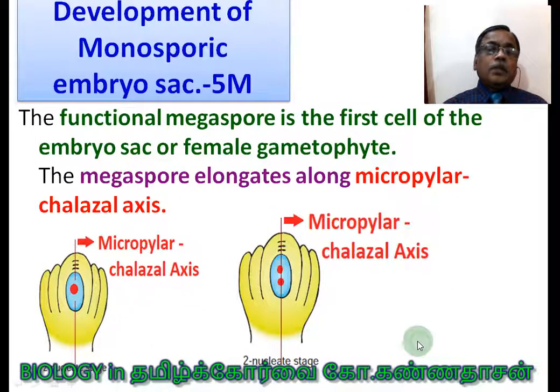Next, development of the monosporic embryo sac. We are going to discuss exclusively the monosporic type, and this can be asked as a 5 mark question, student. The functional megaspore is the first cell of the embryo sac, or female gametophyte. The megaspore elongates along the micropylar-chalazal axis. This is the micropylar end I told you, this is the chalazal end, so this is the axis. It elongates.